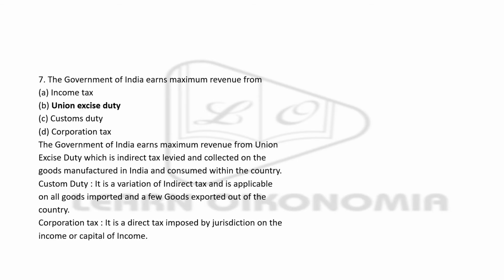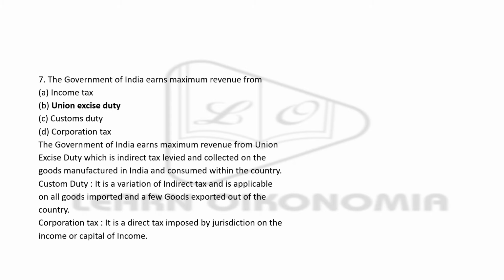The government of India earns maximum revenue from which of the following? Income tax, union excise duty, custom duty, and corporation tax. Correct answer is option B, union excise duty, because excise duty is an indirect tax, and it is collected on the manufactured goods in India.